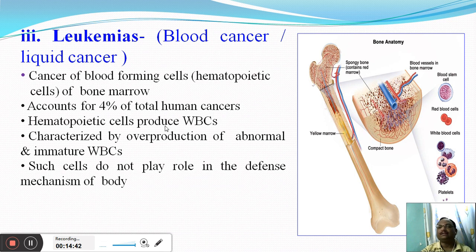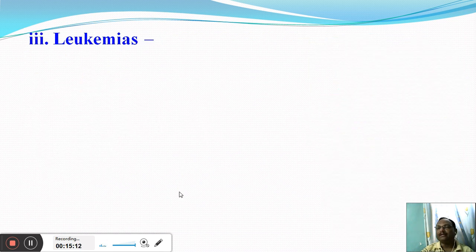Now as it is the cancer of hematopoietic cells that are responsible for the formation of mature WBCs, the result of such cancer is the overproduction of abnormal and immature WBCs. And such immature or abnormal WBCs do not play a role in the defense mechanism of the body. That means in such patients, the defense mechanism of the body becomes poor. In short, we can say leukemia is a cancer of those hematopoietic cells that are responsible for the formation of WBCs, and its result is the formation of abnormal and immature WBCs.